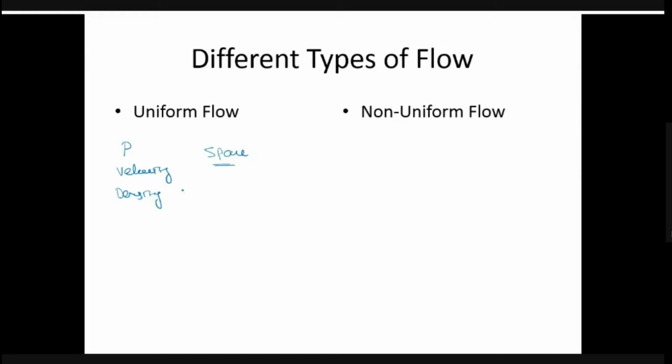Suppose I have a fluid flow and I have located three different points, 1, 2, 3. Let me take these as a, b, c, or I just write down the coordinates: for a, x0, y0 and z0; for b, x1, y1 and z1; for c, x3, y3 and z3.